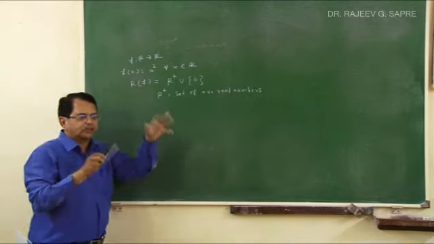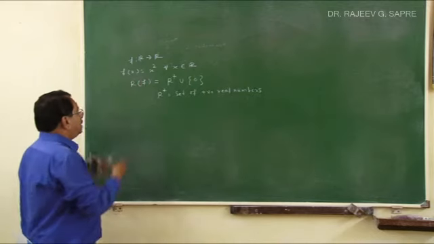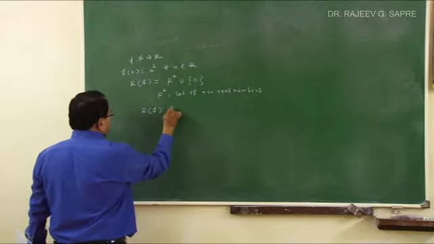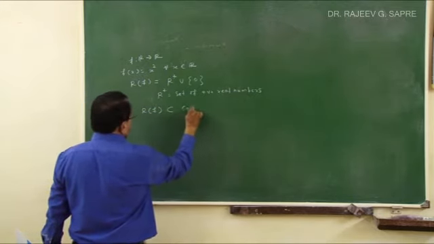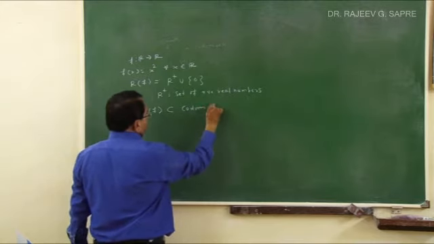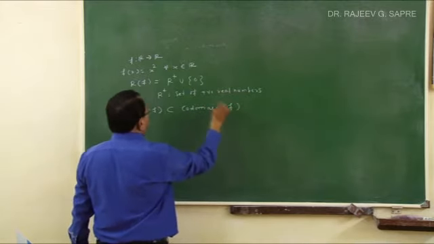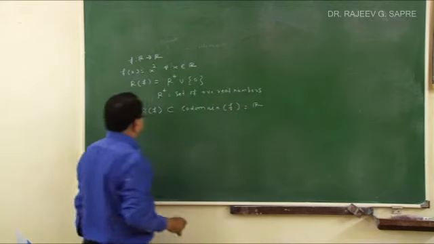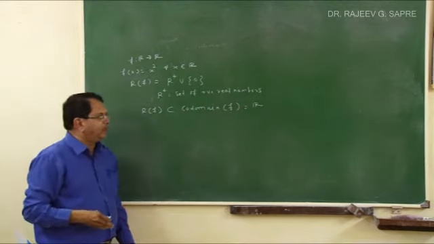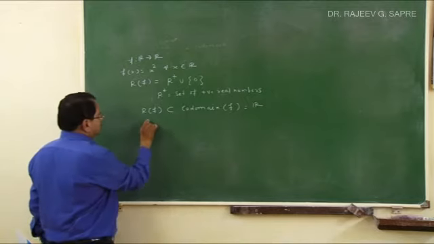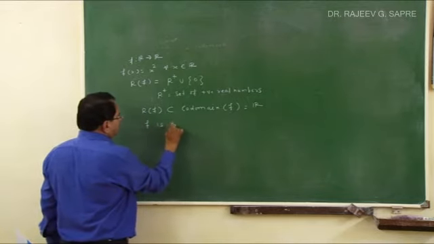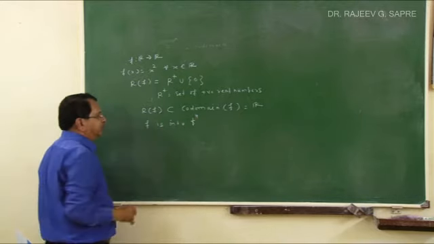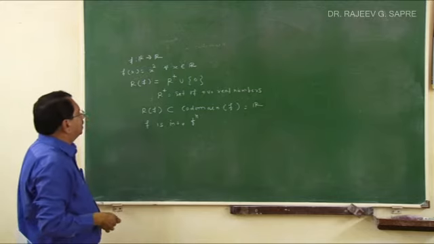Positive real numbers or 0 is the range of this function. And so easily you can see that range of the function Rf is a proper subset of codomain of the function, because the codomain of the function is R. So range is a proper subset of codomain, and so f is into function.